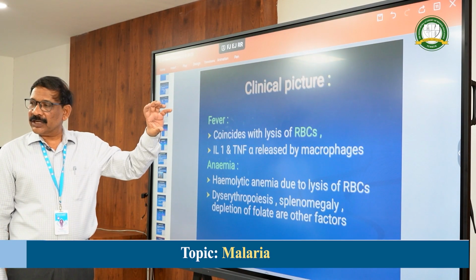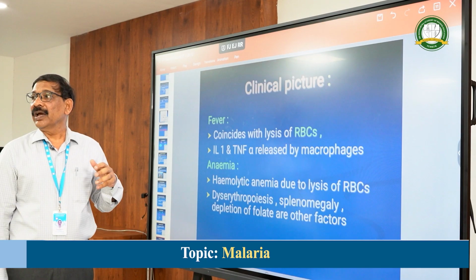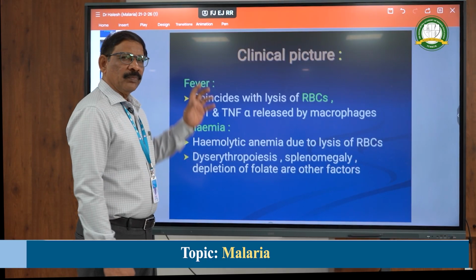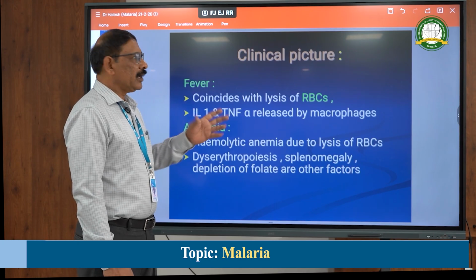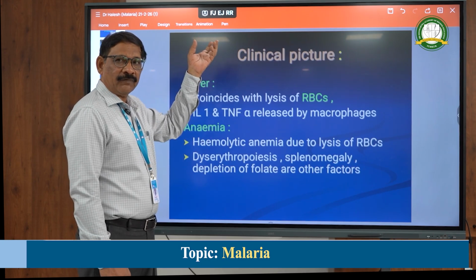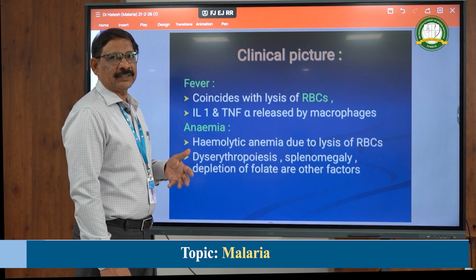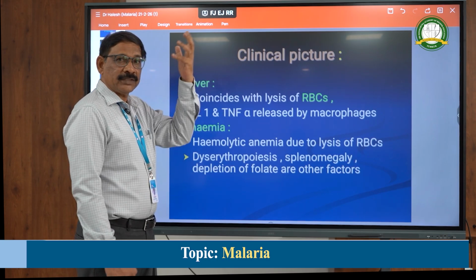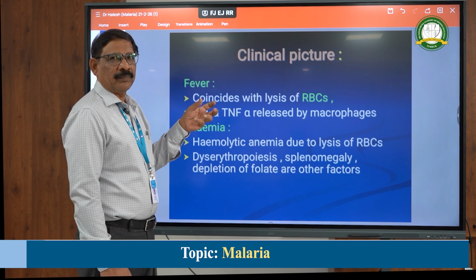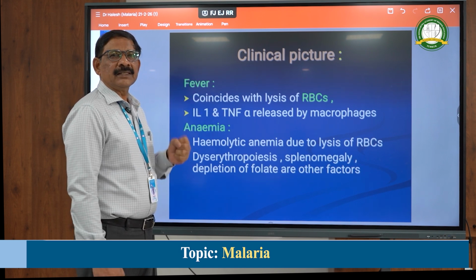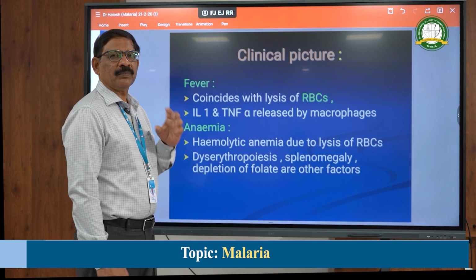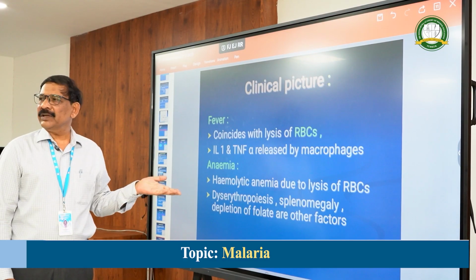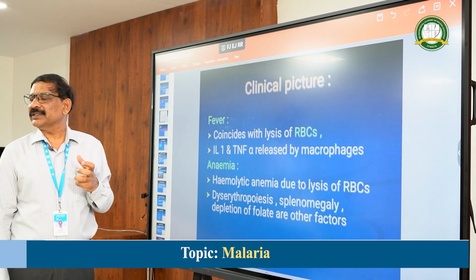So this pyrogen will set the hypothalamus to a higher temperature. The person in the fever incident will initially have a difference, because the hypothalamus has set the temperature at 40 or 41 and the body temperature is 37. So the body has to reach the hypothalamus set temperature. So it will go for the chills and rigors. To gain that temperature, the person will have severe cold, chills and rigors. It will happen for 15 minutes to 1 hour, the person will have very cold, chills and rigors.